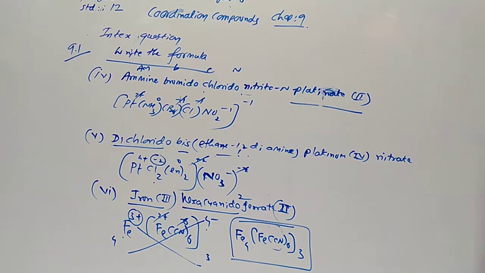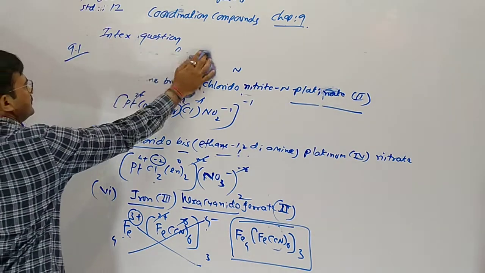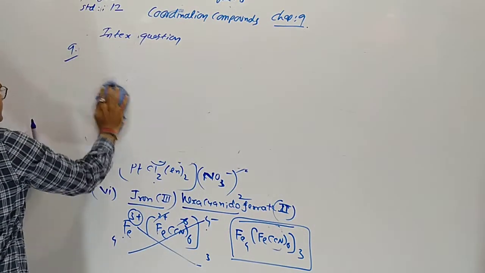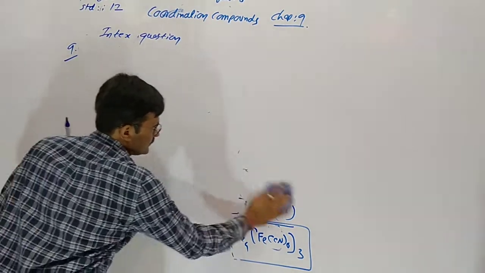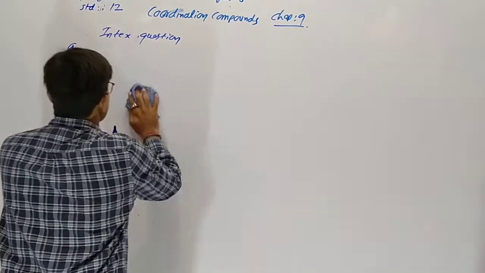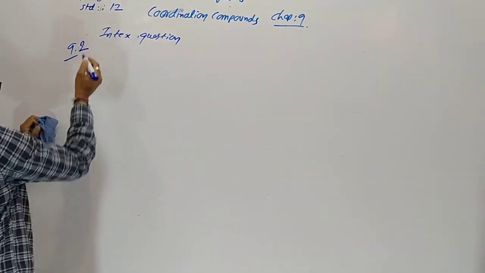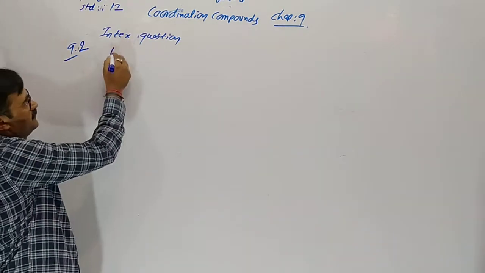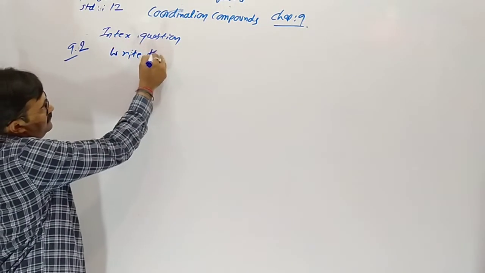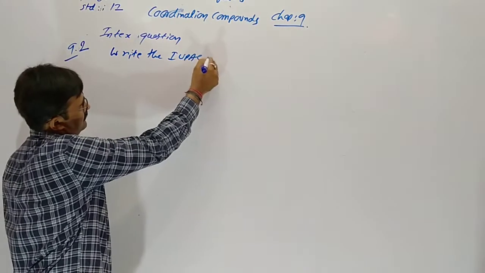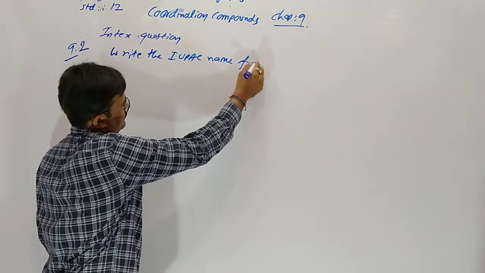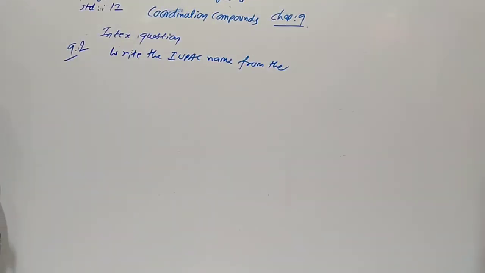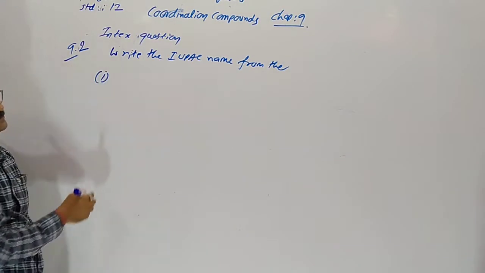Now in-text question 9.2. Write the IUPAC name from the formula, which is very simple.